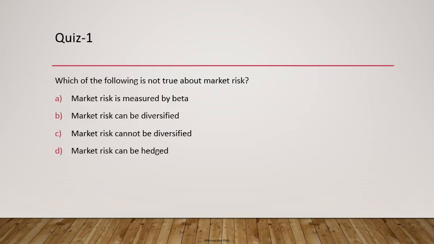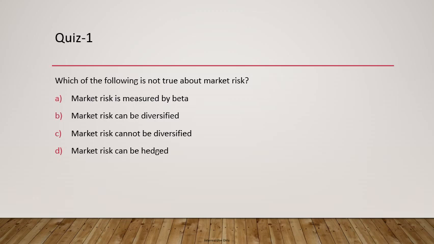So let me start with the first question, and I will be providing you the answer parallelly, by marking the right answer. So if you see here, the question is about which of the following is not true about market risk. So market risk, there are various aspects of market risk. We have four options here. Let us look at each one of them.